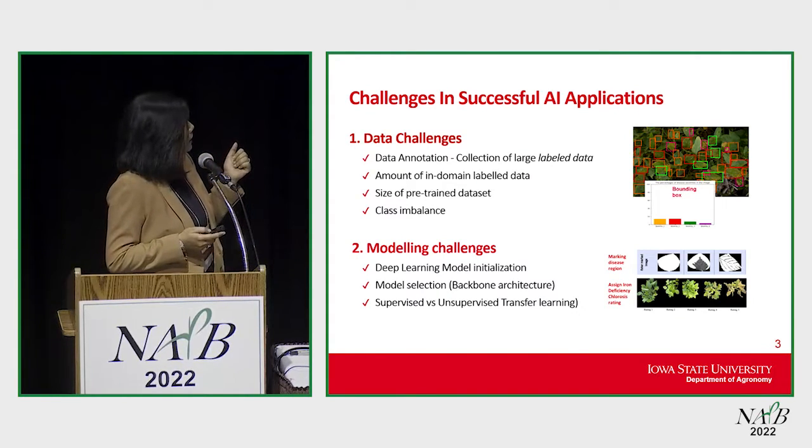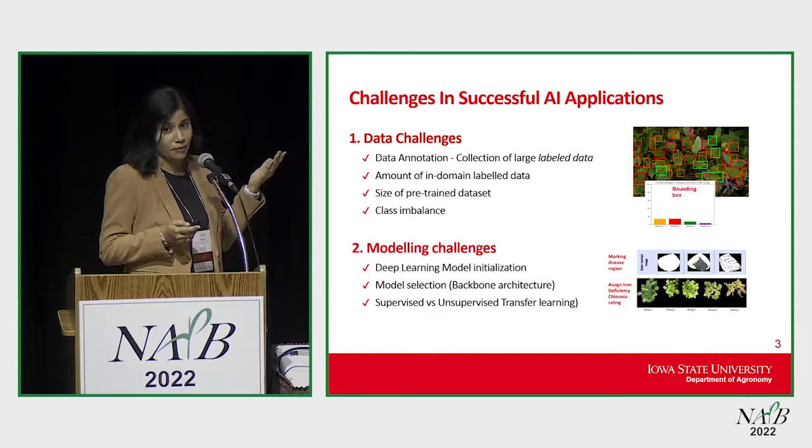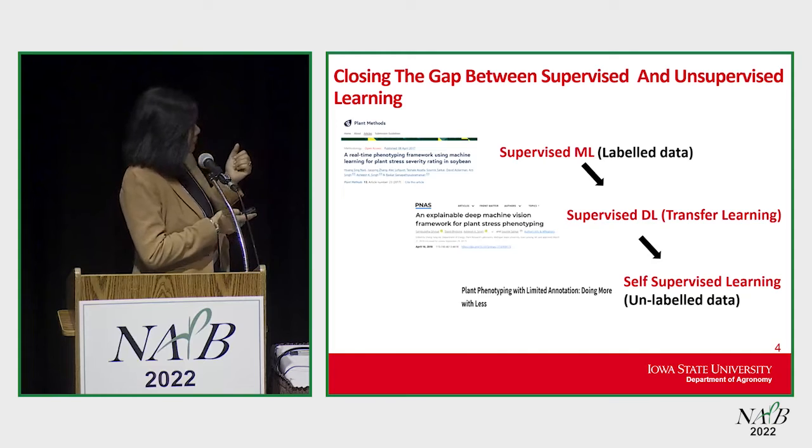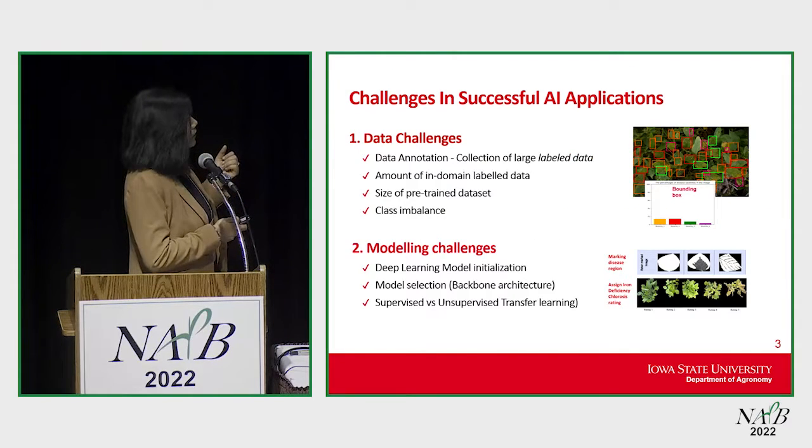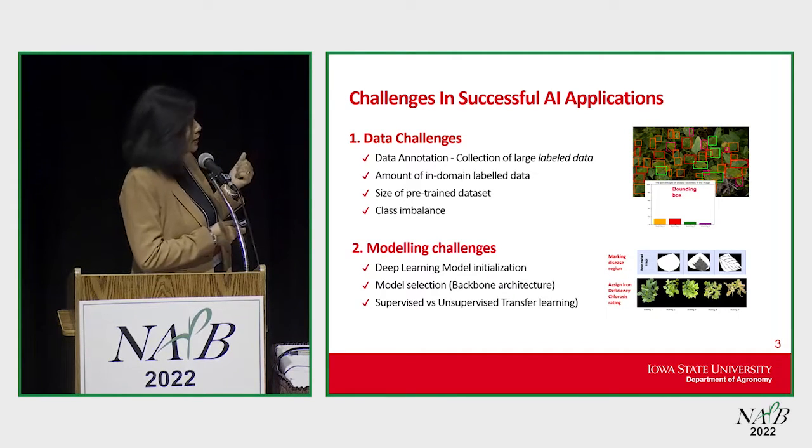In the case of data annotation, as I said, collection of large labeled data can be a problem. Here you can see an image from a poster which my PhD student Ashlyn was presenting, where we were trying to do SDS severity, and we have to put bounding boxes on each and every leaf to get individual leaf-level severity.